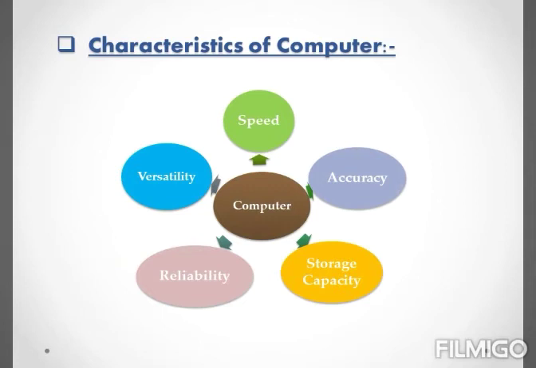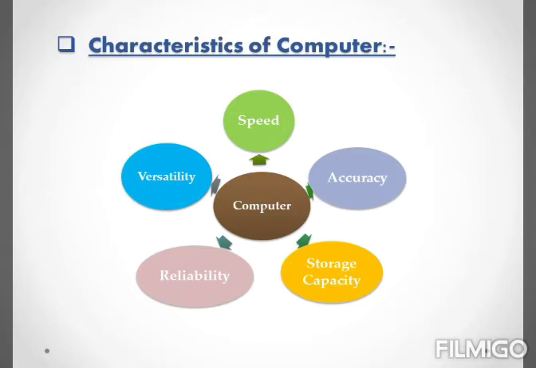Characteristics of computers. Students, characteristics means having qualities or some special features. Do you know what features or special characteristics make the computer so powerful? Okay, let us see them one by one.